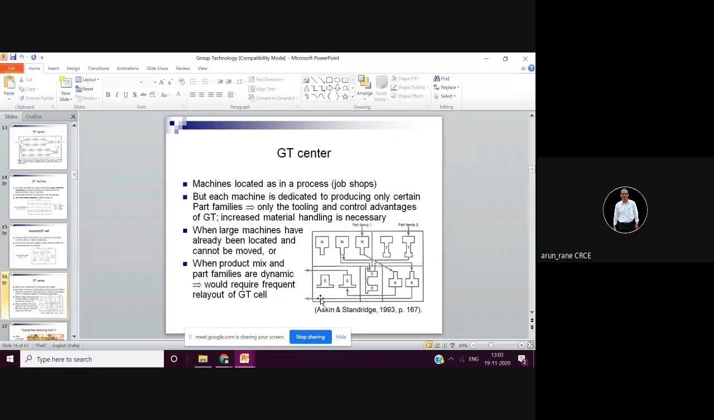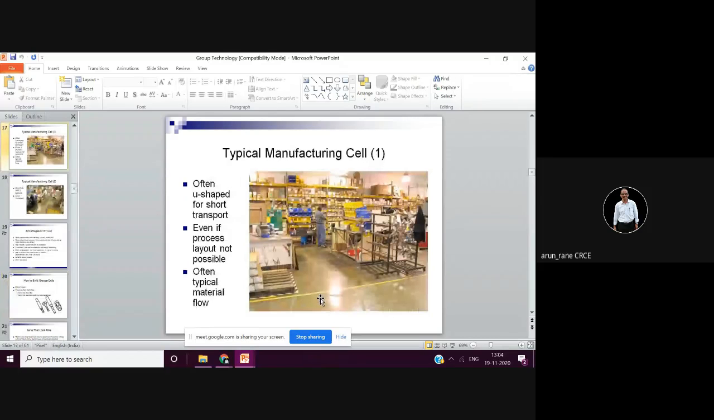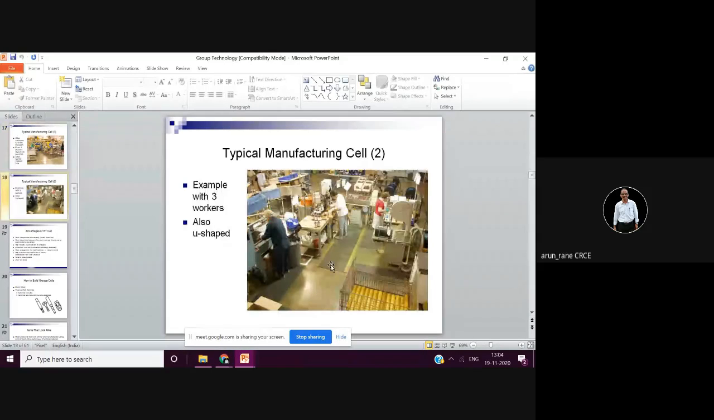This is what is typical, GT center, Group Technology Center. So this is nothing but your manufacturing cell, and usually it is U shape. U shape का purpose or advantages I can tell you. What are the advantages? This is usually U shape. ऐसा रहता है U shape.